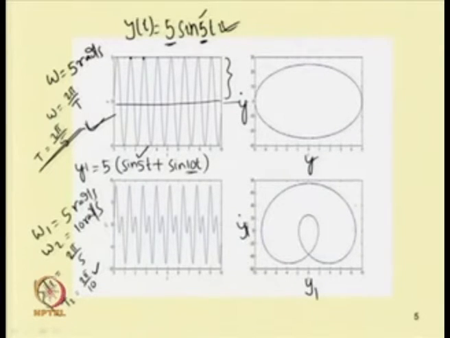In both cases, as the response or the solution is periodic, we have closed orbits in state space or phase portrait. Here we have a single loop with a single frequency, and when we have two frequencies, we have two loops. So, with an increase in the number of frequencies, we can have several loops present in the system. This way one can visualize a periodic response.